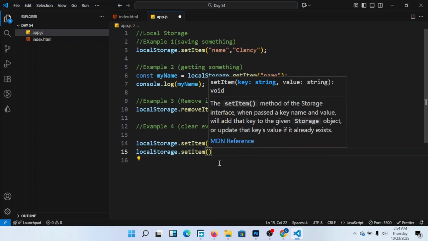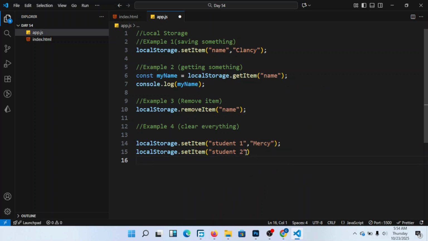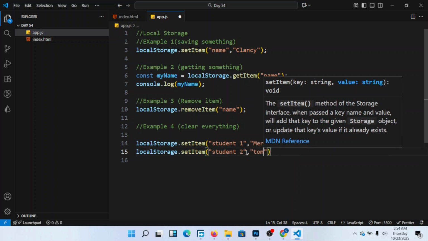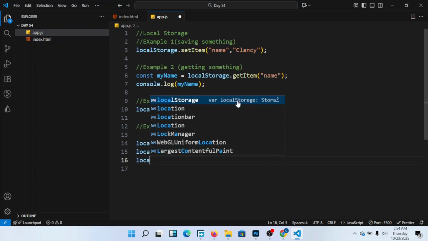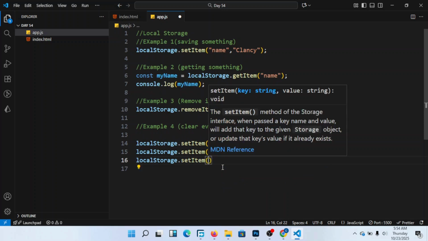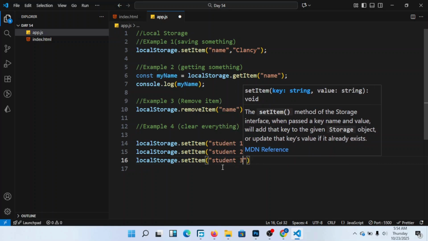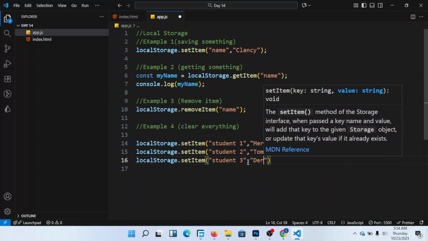Then I put local storage dot set item again, and I put here student 2, and here I put Tom. It's like that. Then local storage dot set item, student 3, and for student 3 we put, for example, Derek.